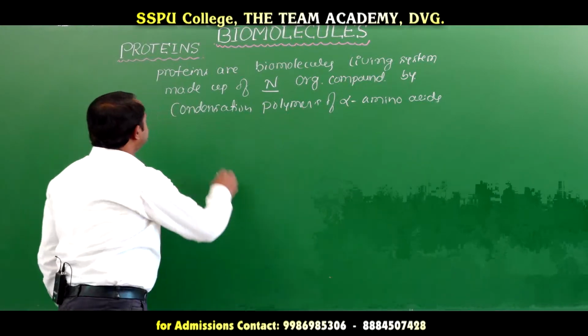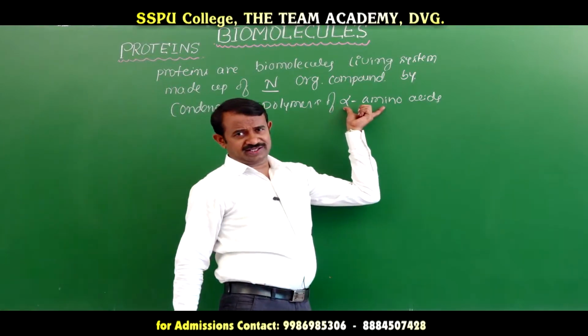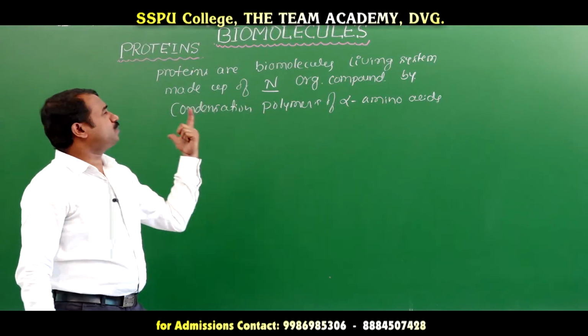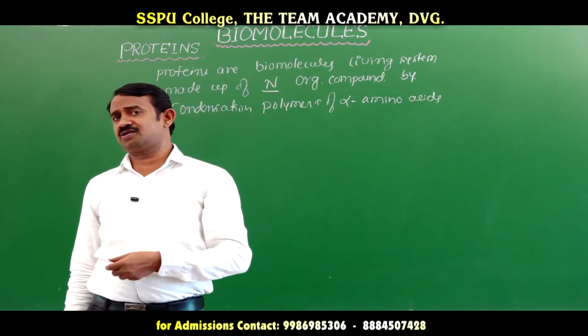They are called proteins. Okay, what is an alpha amino acid? Proteins are a condensation polymer chain of alpha amino acids.